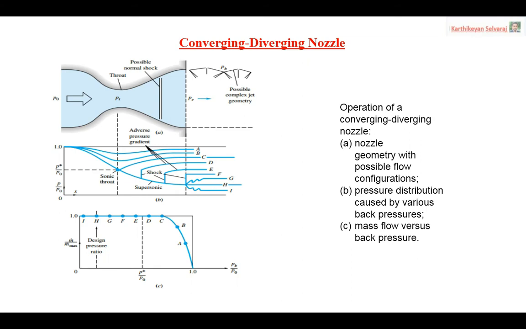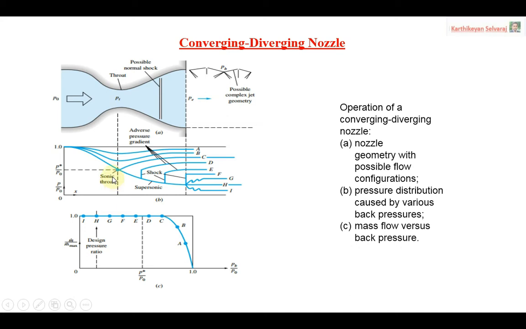Now we move on to another topic, the convergent divergent nozzle. The convergent divergent nozzle is a combination of a convergent portion as well as a divergent portion. Here you can exactly see the throat condition. The remaining parameters are the same as the previous case: stagnation pressure, exit pressure, back pressure and critical pressure. Previously the throat could not be seen exactly, and we took it as the exit condition, as the throat and exit conditions are close to each other, but in this case the throat condition is exactly available.